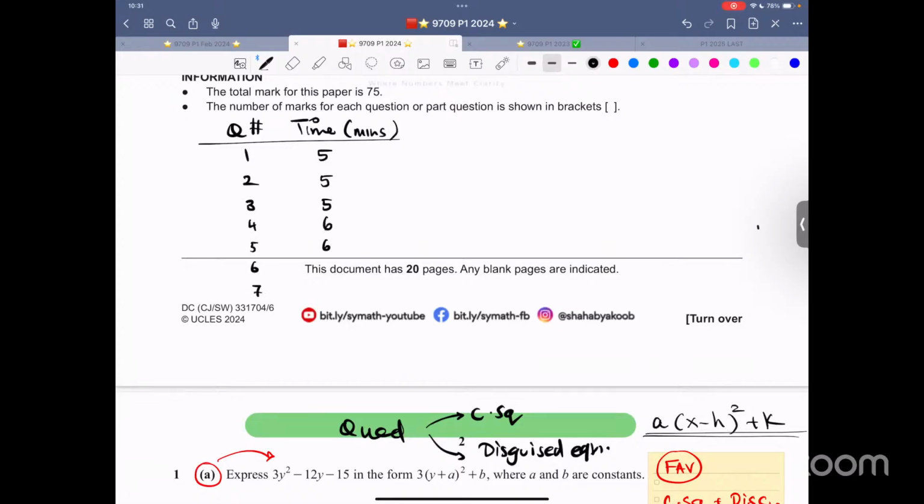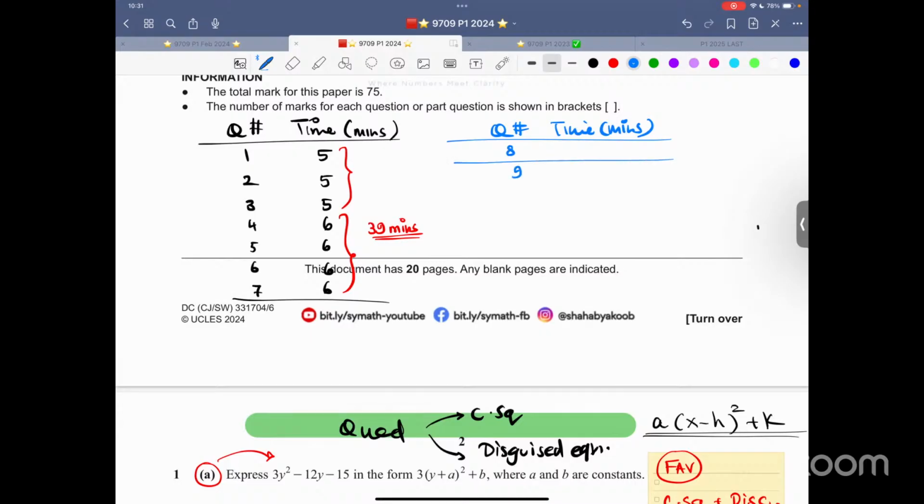So 6 minutes, 6 minutes, 6 minutes, 6 minutes. How much is that? So these 4, 6 minutes, that is 24. 24 plus 15, 39 minutes. So I think that's a pretty good estimate of what I've given. Now let me focus on another question number, time in minutes. Let me focus on 8, 9, 10, 11, maybe if there is 12, I'm unsure of it.